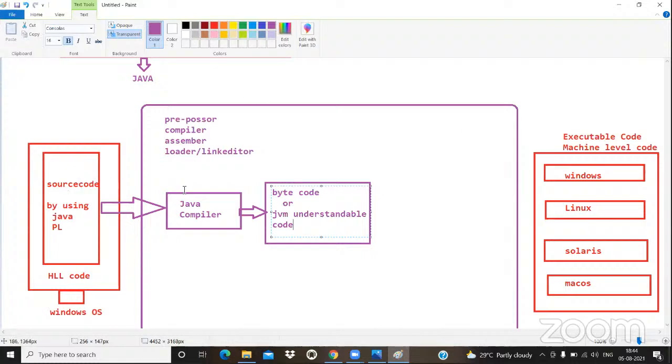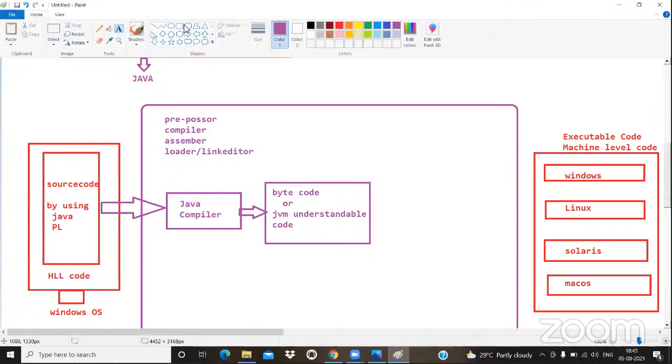Okay. Now, whatever code we are writing, we hand over to the compiler. Then the compiler will convert it into what? JVM understandable code, or bytecode. Half of the process is completed. One more process is there. Now, will you please concentrate, guys? How can this bytecode be converted into Windows operating system understandable code? How can this bytecode be converted for Linux operating system as well as Solaris and macOS? That is the greatness of JVM.